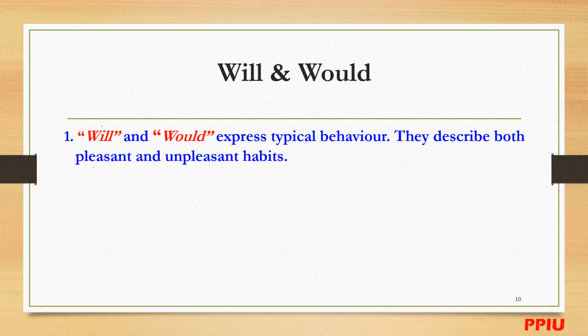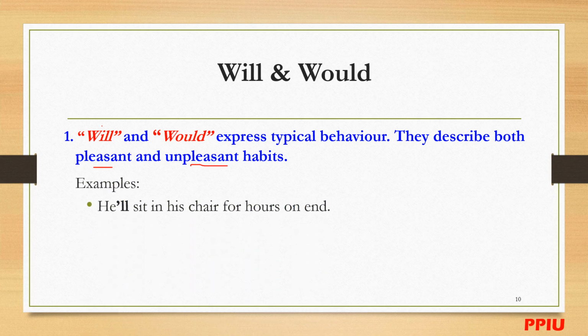For example, "He'll sit in his chair for hours on end." He'll means he will sit in his chair for hours on end. Is it positive or negative, pleasant or unpleasant in here?